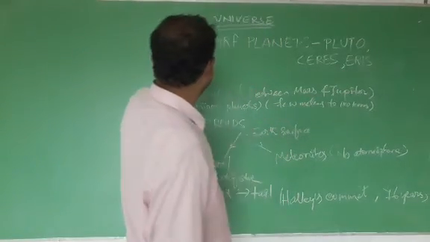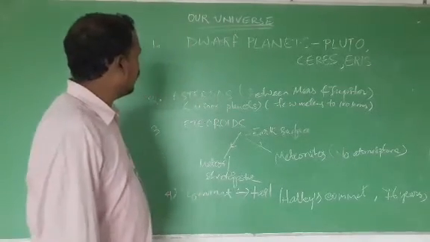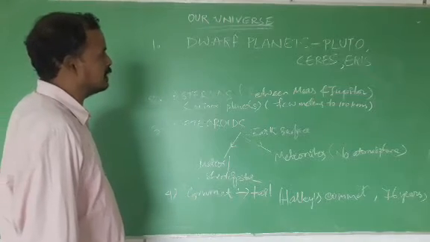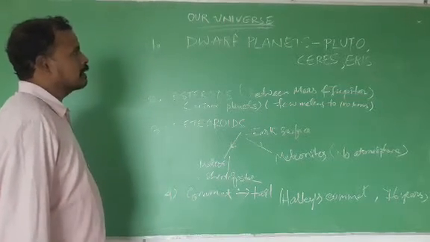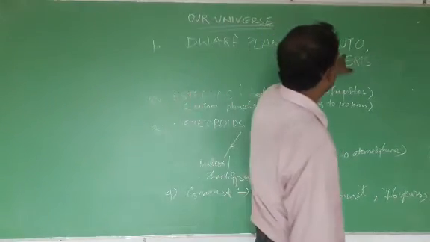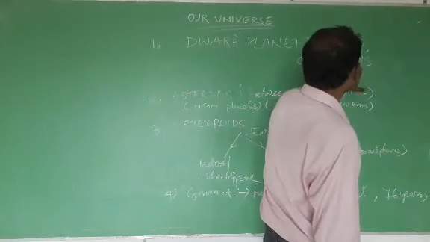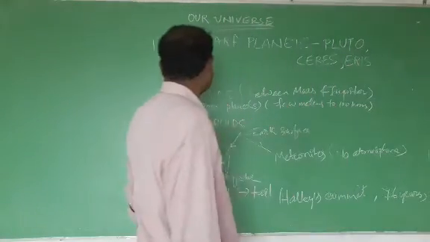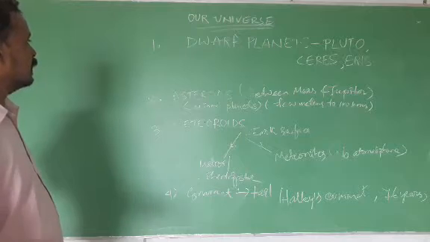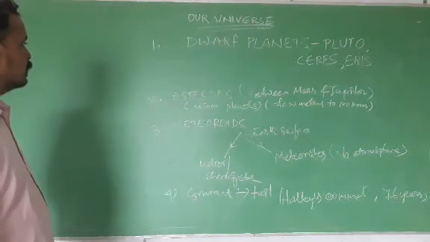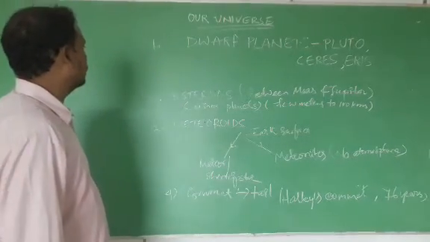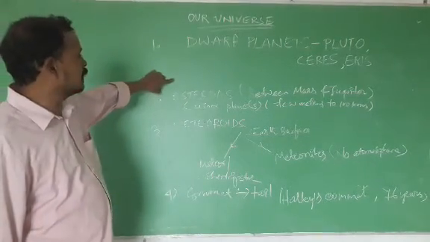Okay, so whenever you are asked to name some dwarf planets, or you can say small planets which are not included in the main category of planets, right? You have to write Pluto, Ceres and Eris, right? Also, let us discuss some other small heavenly bodies, okay, small planets, and some of them are known as what?